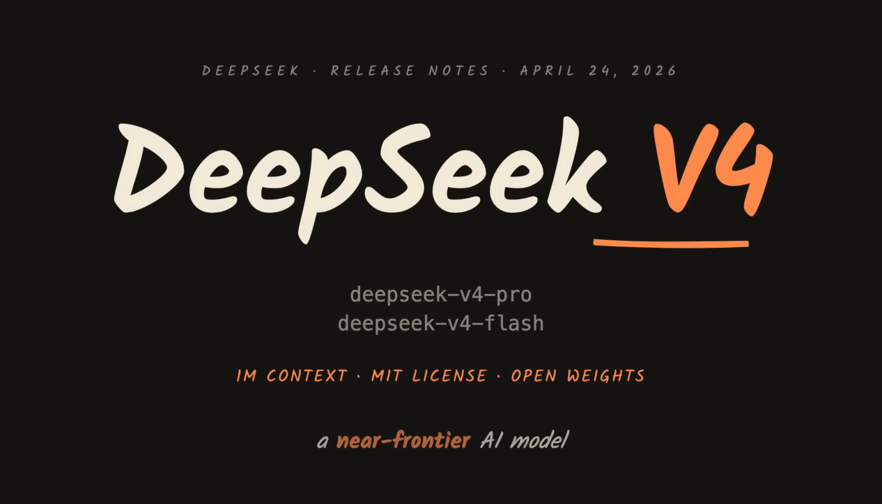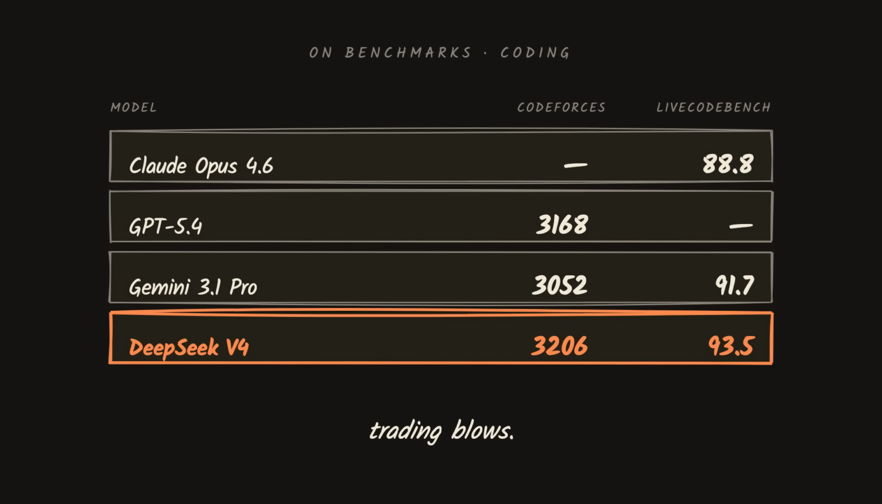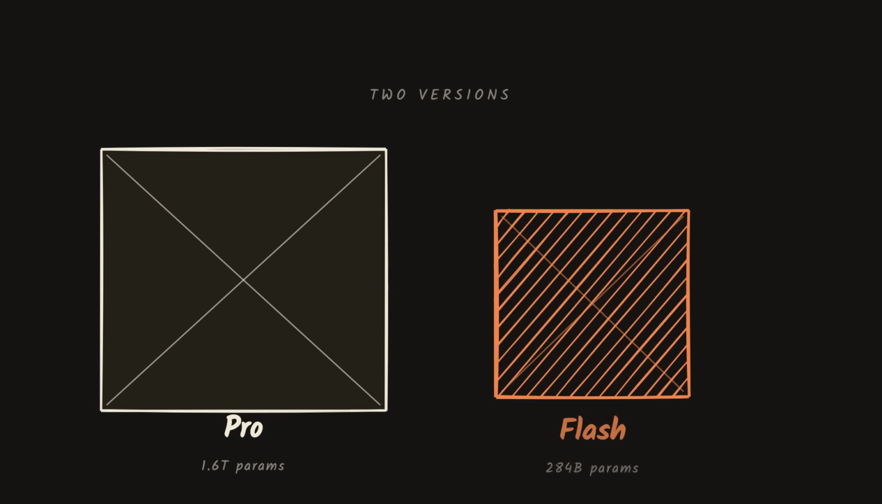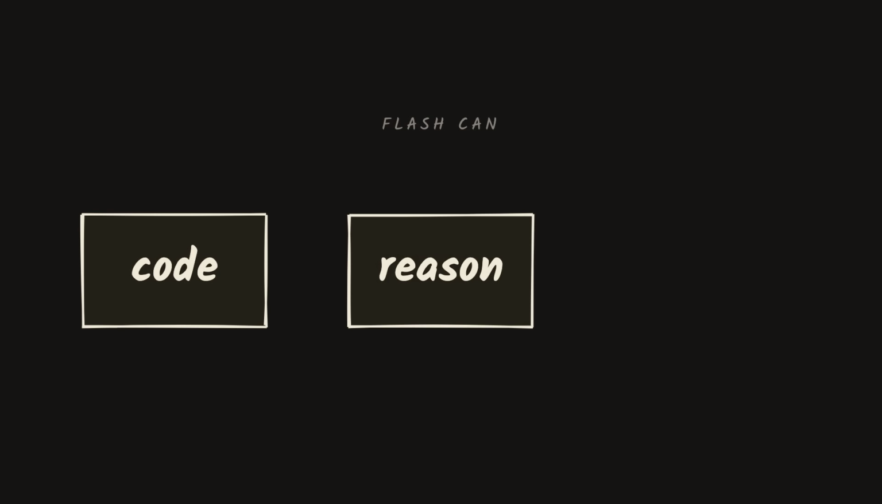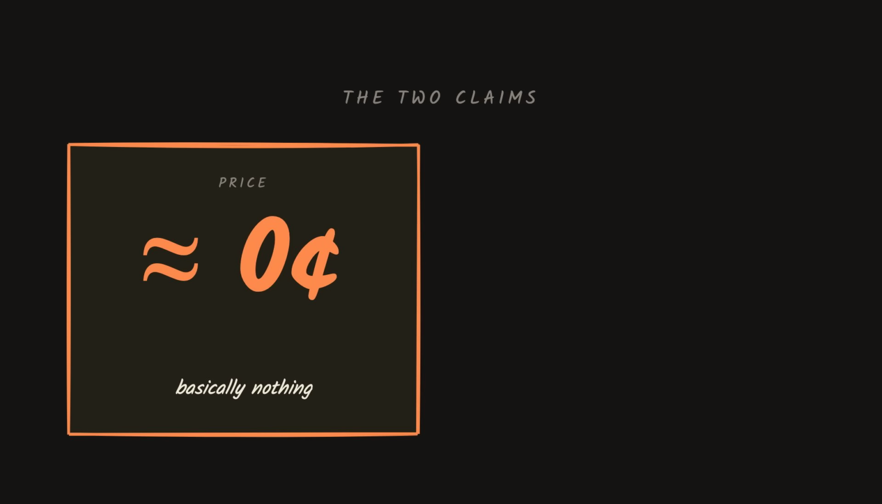DeepSeek V4 is a near-frontier AI model. On benchmarks, it trades blows with Claude Opus and GPT 5.4. There's a smaller version called Flash that's not far behind. It can code, reason, handle 1 million tokens of context, and it costs basically nothing to use.